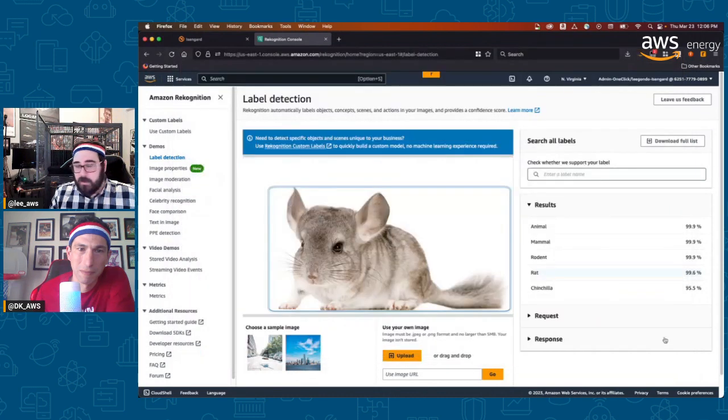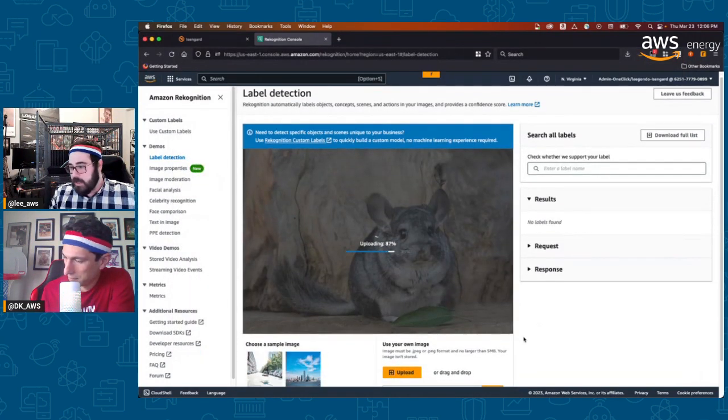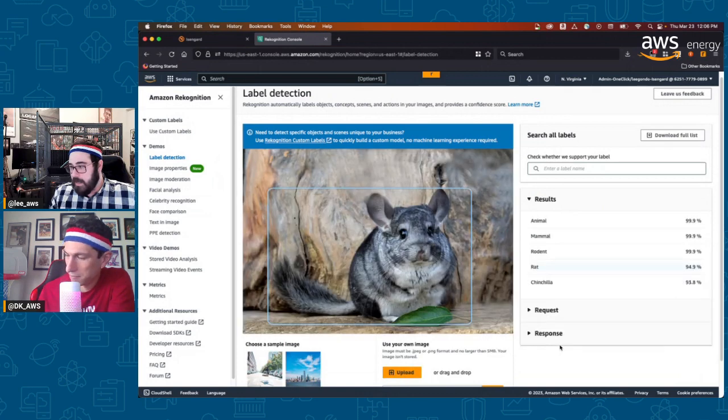Now, this is an interesting one. Outdoors, very strange shape. Very strange shape. What do we got? Analyzing. It again thinks it's a rat. So again, really powerful. It's picked up.